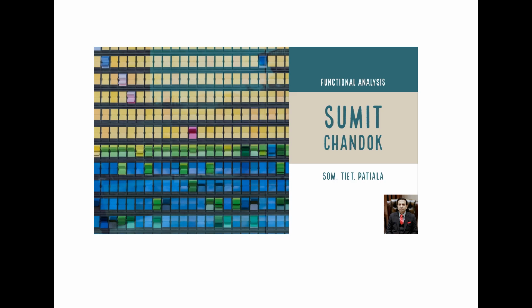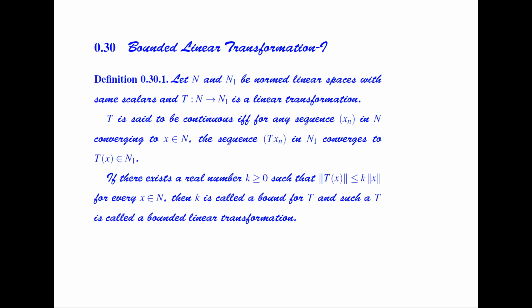Good morning. In this lecture, we'll discuss bounded linear transformation. Let N and N1 be normed linear spaces over the same scalars, and T from N to N1 is a linear transformation. T is said to be continuous if and only if for any sequence xn in N converging to x belonging to N, the sequence Txn in N1 converges to Tx in N1.